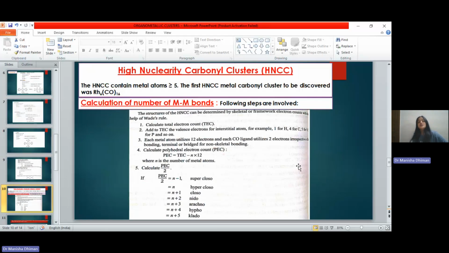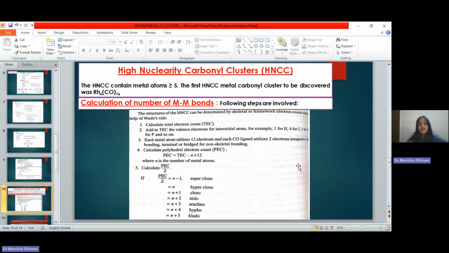So if certain interstitial atoms like hydrogen, carbon, nitrogen, phosphorus, etc. are present, we will be adding their valence electrons to the total electron count. For example, hydrogen has 1 valence electron, so we will be adding 1 to the TEC. Carbon has 4 valence electrons, so we will be adding 4 to the TEC and so on.